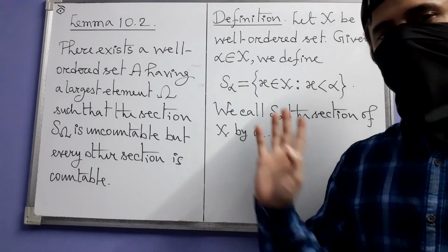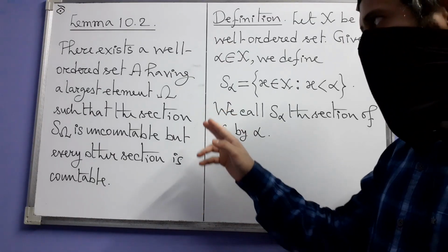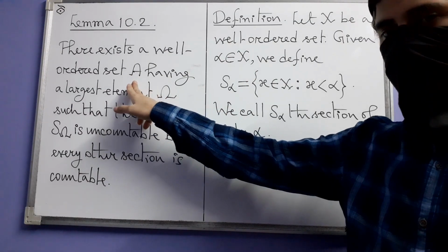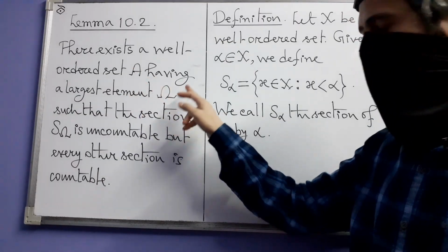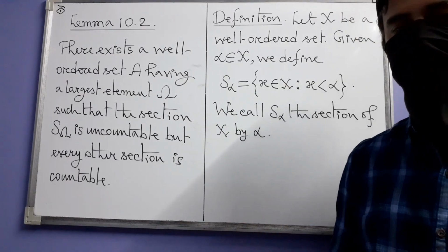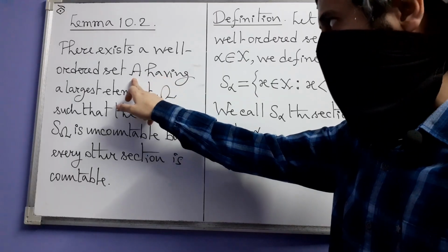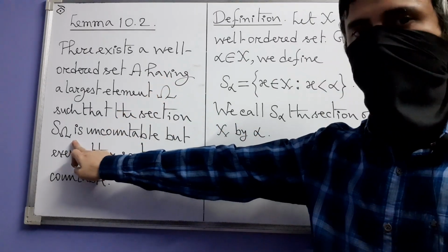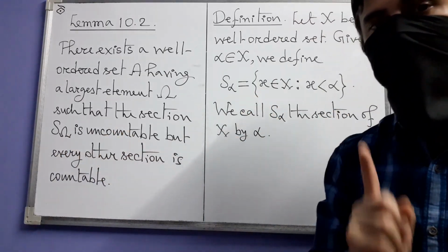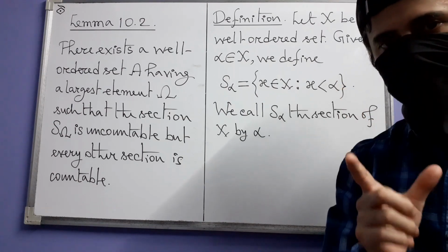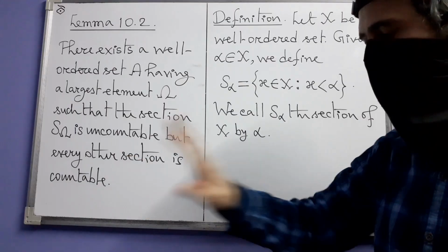So this is lemma 10.2. What it's saying is that there exists a well-ordered set A which has a largest element which the author is calling omega, capital omega. You can call it anything actually, such that the section of this well-ordered set by that element omega, just like this S alpha, here we have S omega, is uncountable. That section as a set is uncountable, but any other section of the set A is countable.